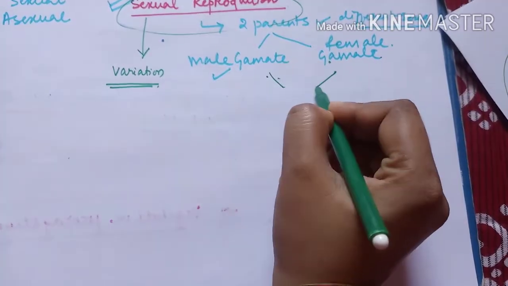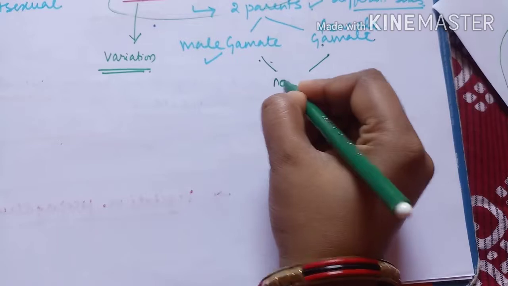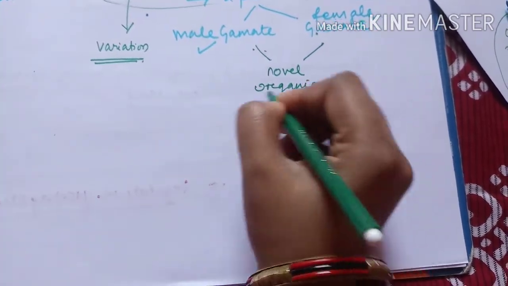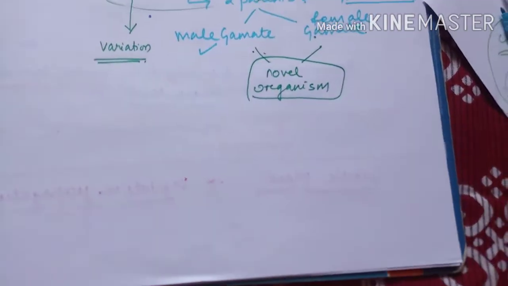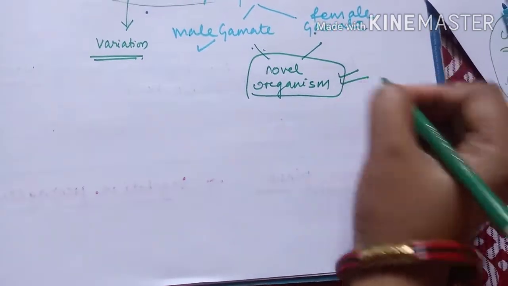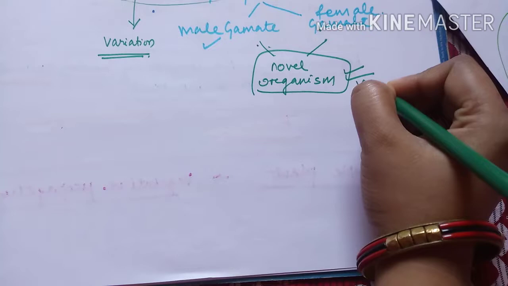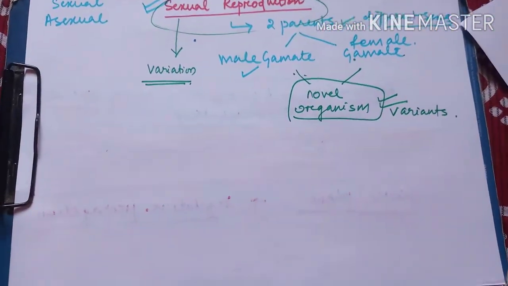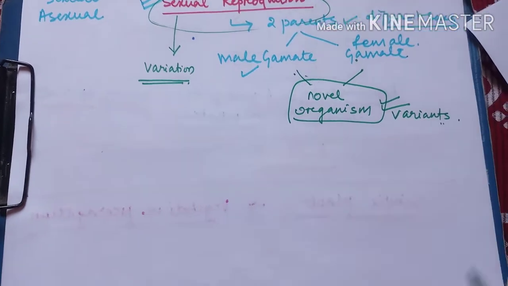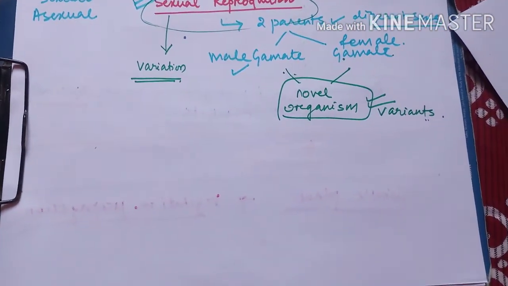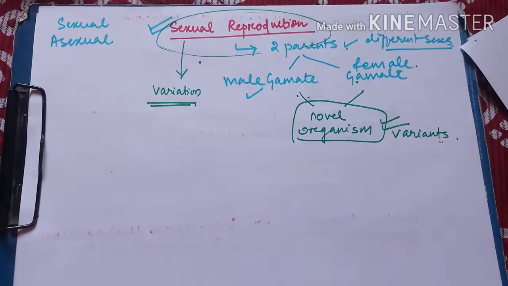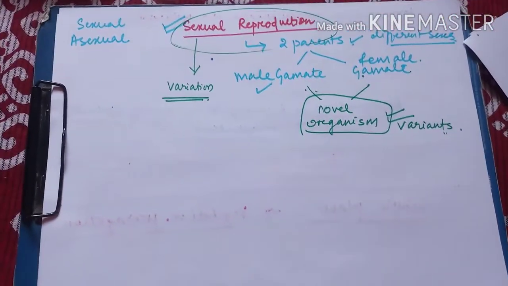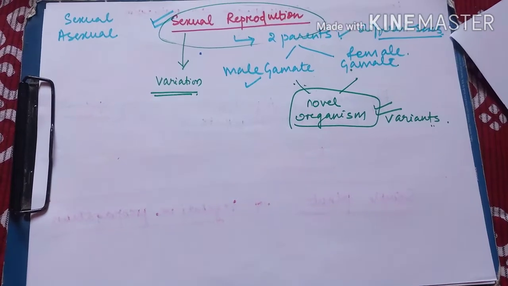When they fuse, they will produce a novel organism carrying a different set of chromosomes, and this novel organism will be a variant. It will have some characteristics of the father and some characteristics of the mother, so it will have some variations within it. That is why the sexual mode of reproduction is chosen more than the asexual mode of reproduction.